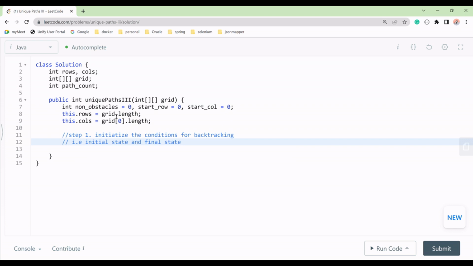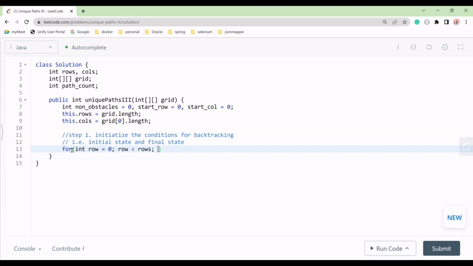The first step is to initialize the condition for backtracking, that is, the initial state and final state. So how will we do that? We have to make a for loop, and this loop should start from int row equal to 0, and then row less than rows, and then we will take row plus plus.